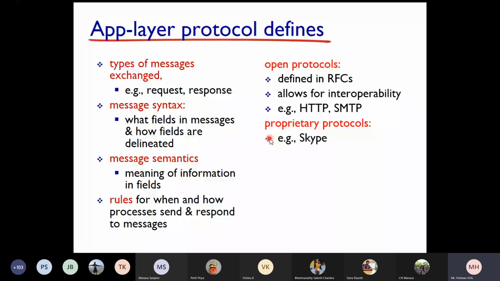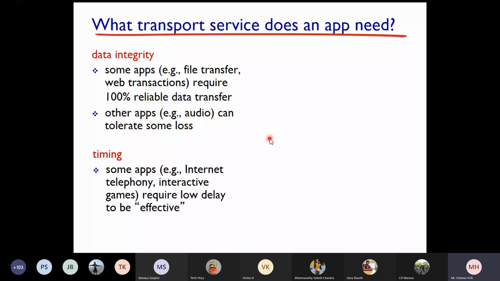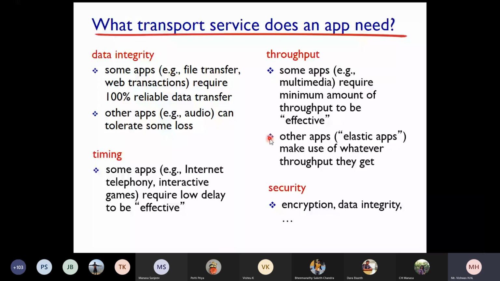What transport services does an application need? Very important, students. It's here on your screen. First, data integrity. Some applications require 100% reliable data transfer. Integrity means the data you transfer, say for example you transfer ABC, the receiver should receive ABC. It's not that the receiver will receive ACB. Can you say that the data is right? No, data is not right, because what you sent is ABC and the receiver has received ACB, which is wrong. When you send ABC, the receiver should receive ABC only. That is data integrity.